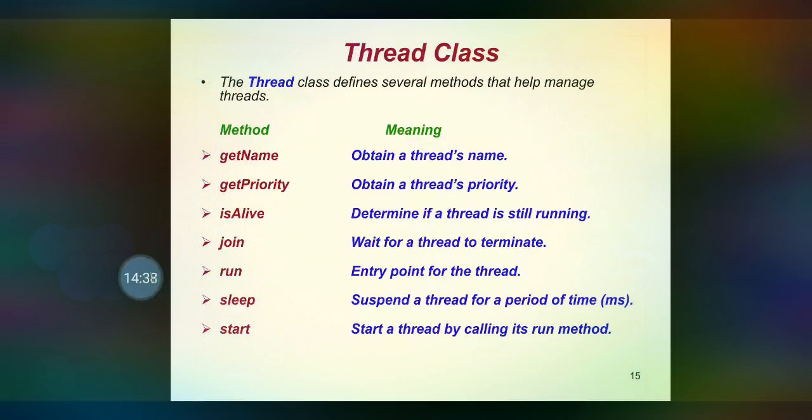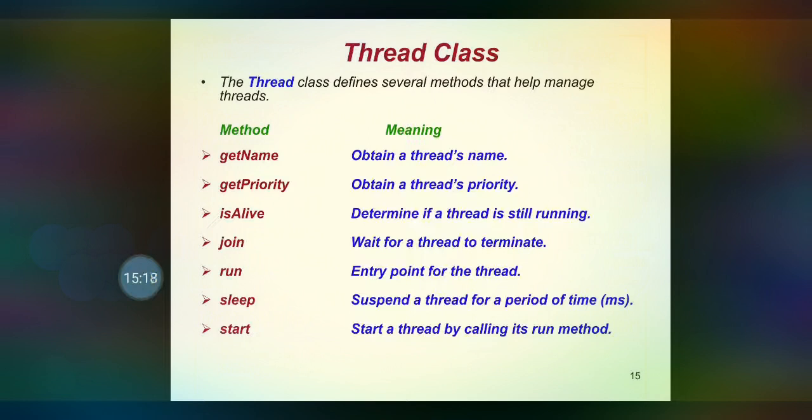And some other methods: getName() is used to get the thread's name, and getPriority() is used to find out the priority of the thread, whether it is normal priority, high priority or minimum priority. And isAlive() is used to determine whether the thread is still running, and the join() method will make a particular thread wait for some other thread to terminate. After the termination of the previous thread, the next thread will join the execution.